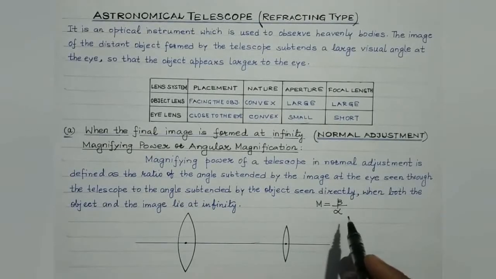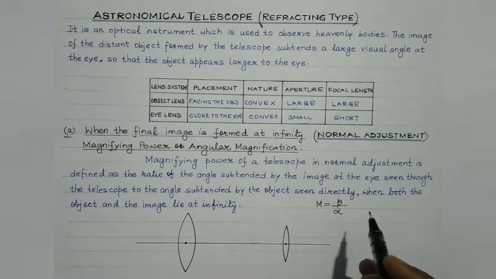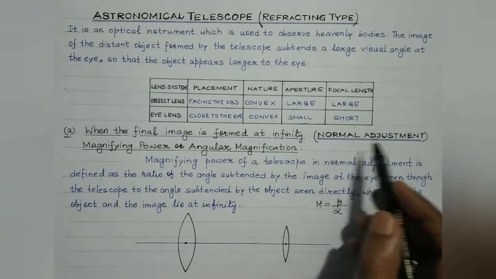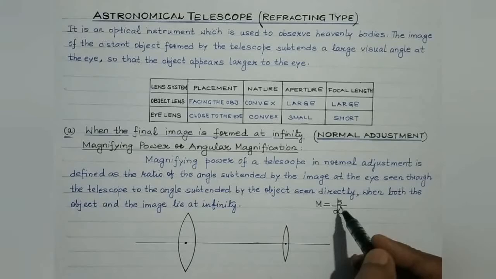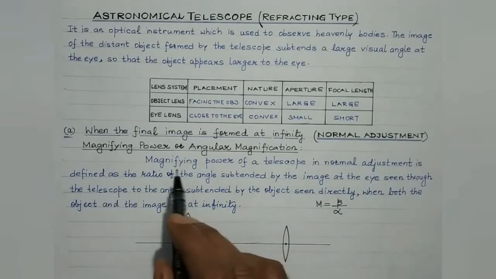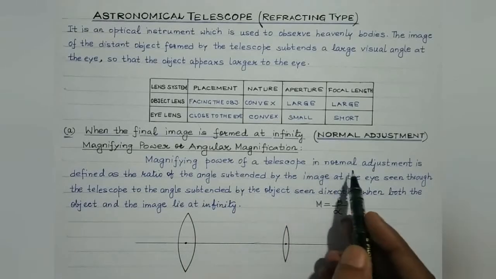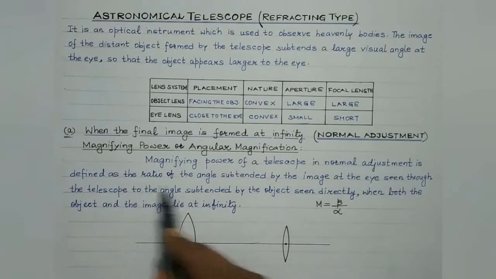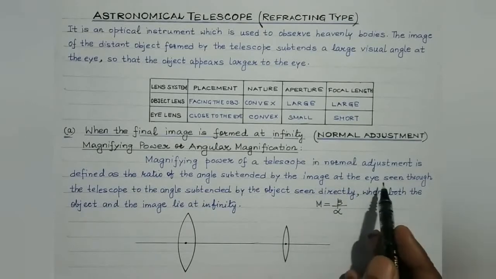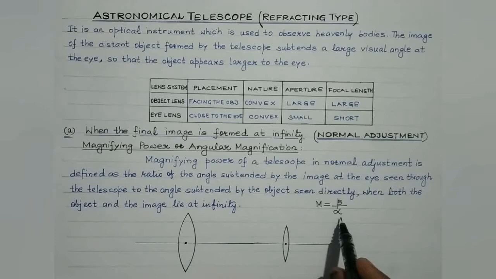So alpha in the case of a telescope is the angle subtended by the object at the eye when it lies at infinity. And in the normal adjustment, beta is the angle subtended by the image at the eye when it is formed at infinity. So students, magnifying power of a telescope in the normal adjustment is defined as the ratio of beta, which is the angle subtended by the image at the eye seen through the telescope, to the angle subtended by the object seen directly when both are lying at infinity, right?